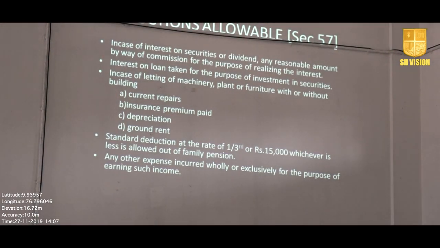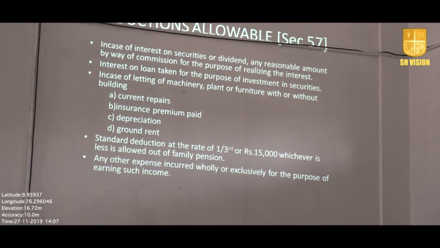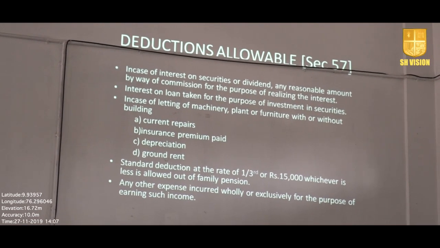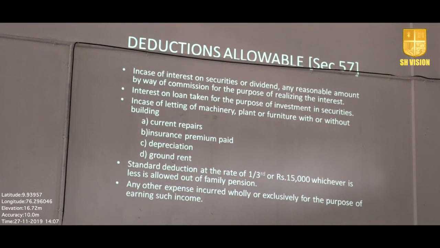And like income from salary, income from house property, income from capital gains, and income from profession or business, you have certain deductions allowable under this head also. Number 1 is, in case of interest on securities or dividend, any reasonable amount by way of commission for the purpose of realizing the interest.